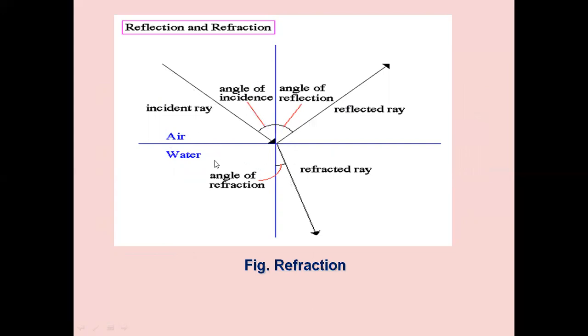Air and water have different densities, so some of the incident rays will be refracted into the water. This is the angle of refraction. It is always measured with respect to the vertical axis. So for the incident ray, there will be reflections from the boundary, and there will be refractions penetrating through the boundary because of the different densities of air and water.